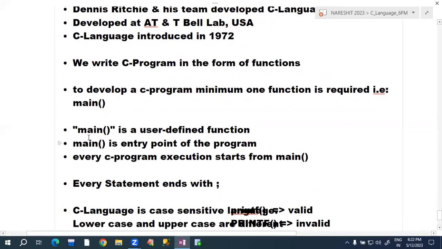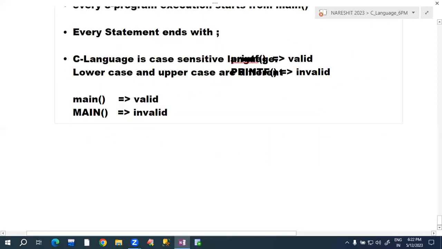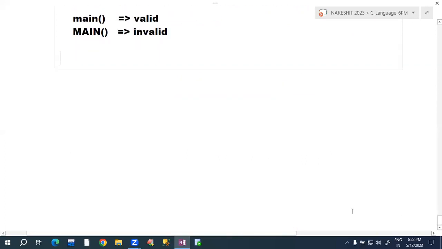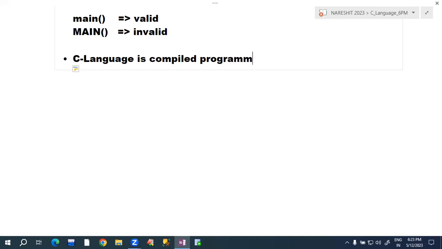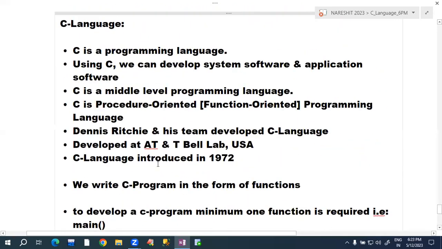And C language was introduced in 1972. Is C an interpreted programming language or a compiled programming language? Compiled programming language. C language uses a compiler. It is a compiled programming language. So these are the important points regarding C language we know.